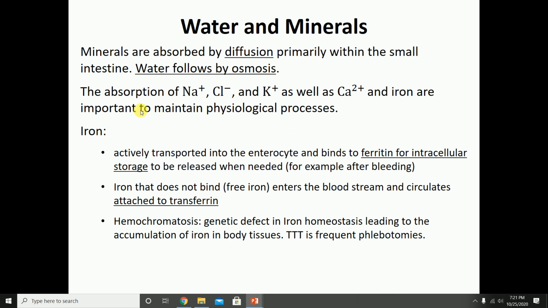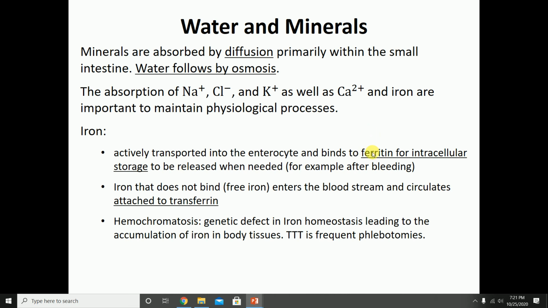Iron is also important, but it has more interesting stuff to talk about. So when iron is actively transported into the intestinal cell, it is going to bind to ferritin. Ferritin is a protein found inside of the intestinal cell. It binds iron. So remember that the formula for iron is Fe.